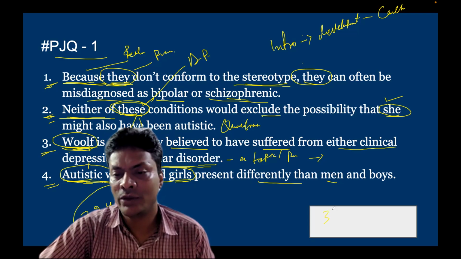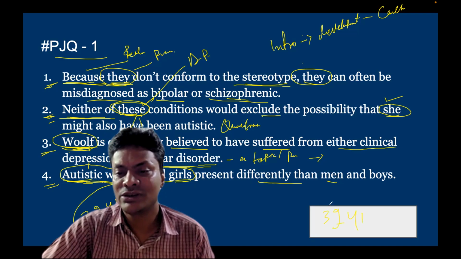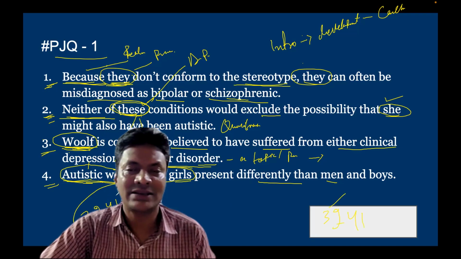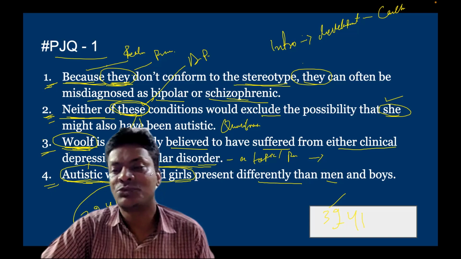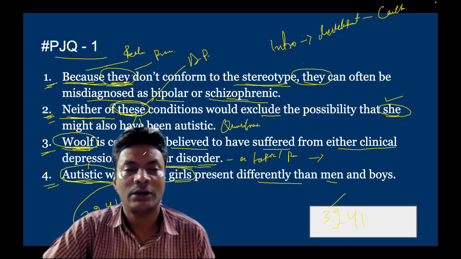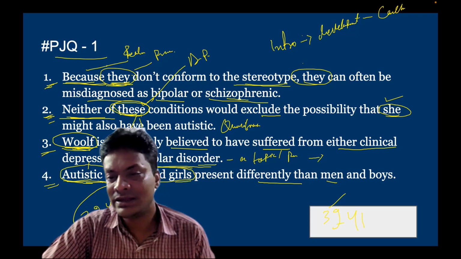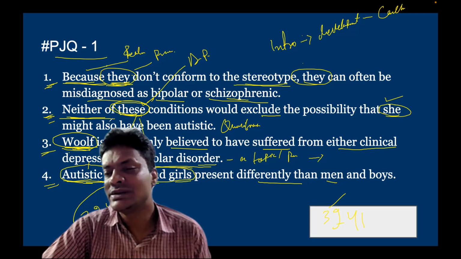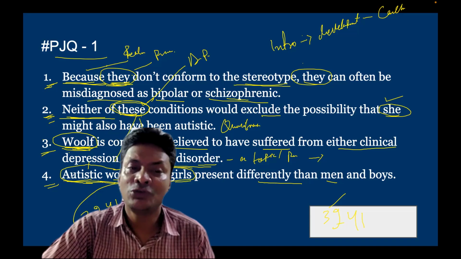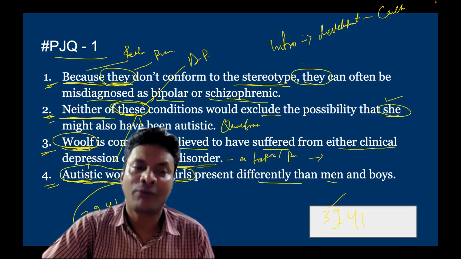So if I quickly summarize, 3 introduces Woolf and sets the context, then 2 starts with "neither of these", which depends on prior mention. So 2 is that, and then after that 1, which begins with "because they", should be used after 4, right?